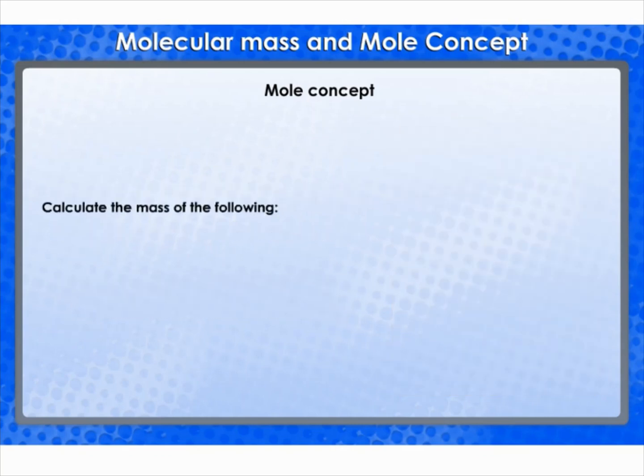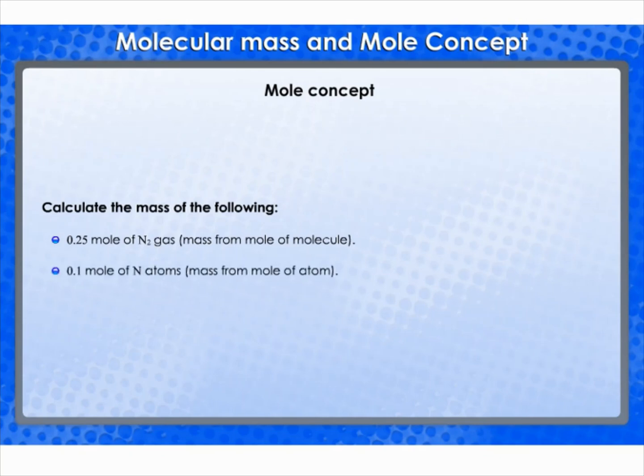Let's work out an example. Calculate the mass of the following. 1. 0.25 mole of N2 gas, mass from the mole of molecules. 2. 0.1 mole of N atoms, mass from mole of atoms. 3. 2.011 × 10^23 number of N atoms, mass from number.